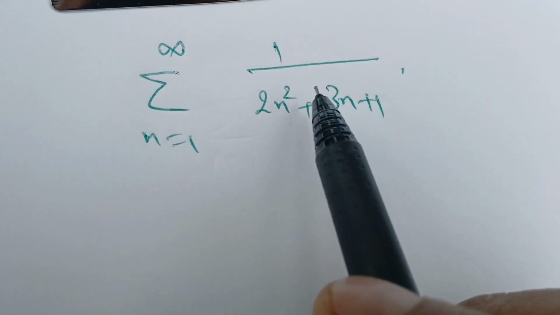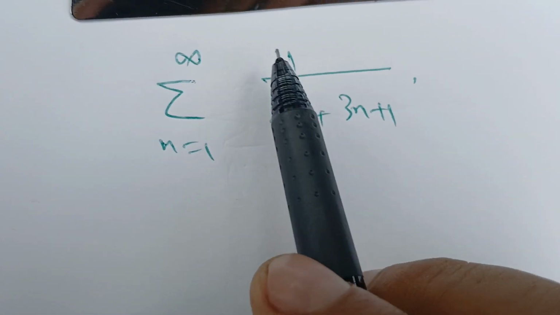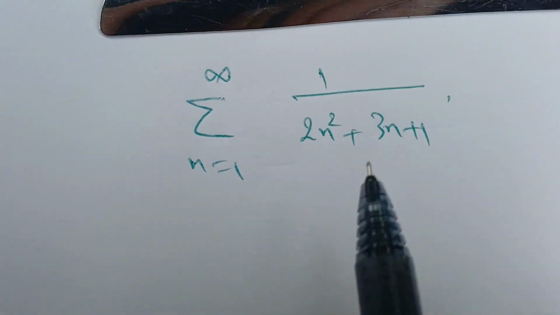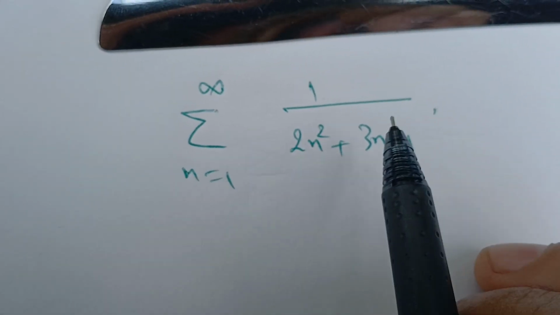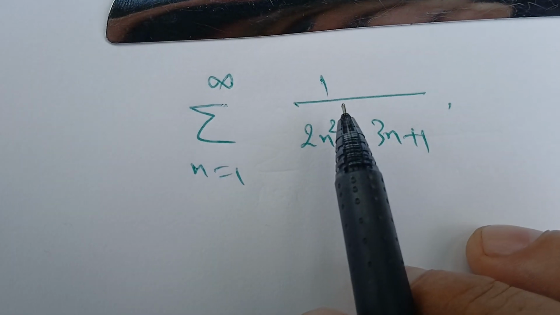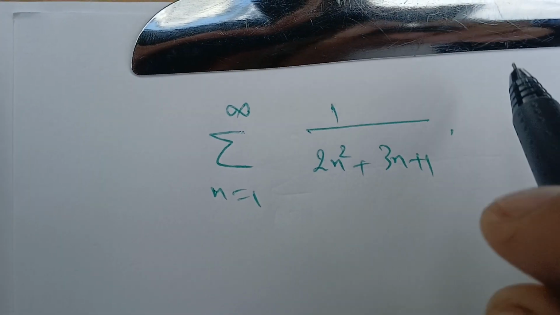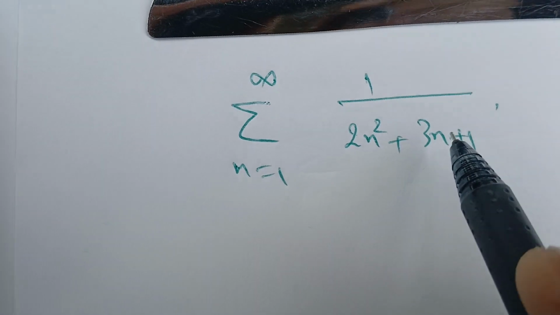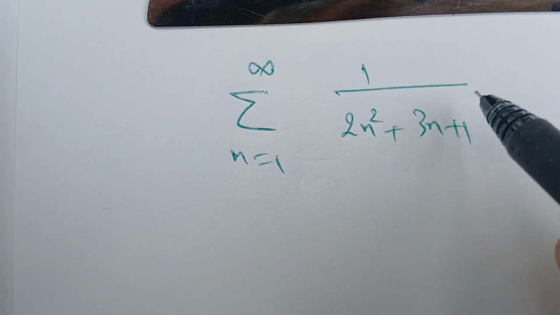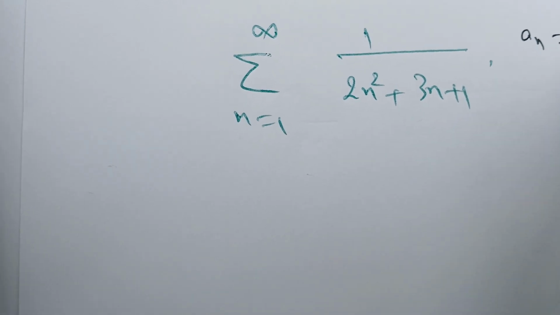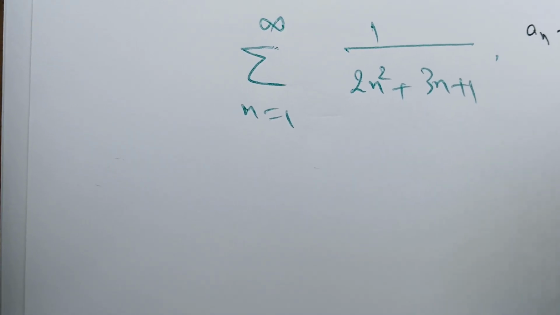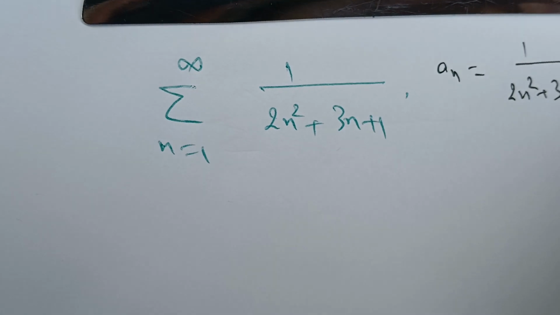In this video, we're going to try to show that this series is either convergent or divergent. Our main aim here is to apply the integral test. So first, we can see that this series given by its general term, which is 1 over 2n squared plus 3n plus 1, is